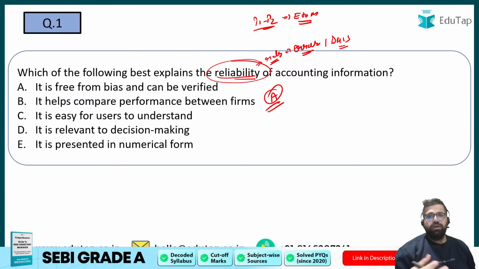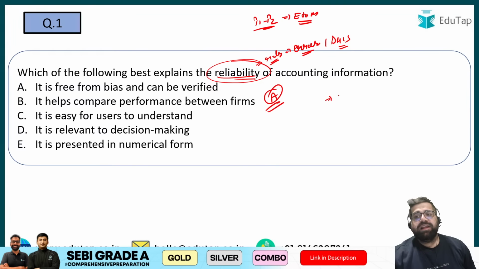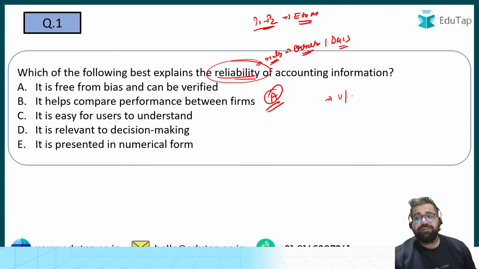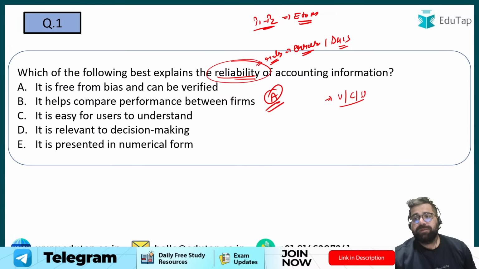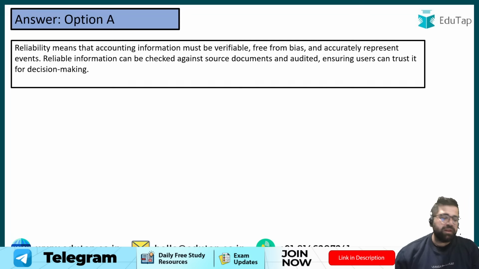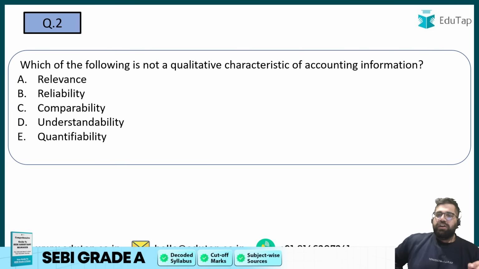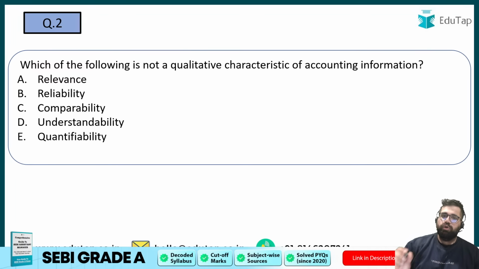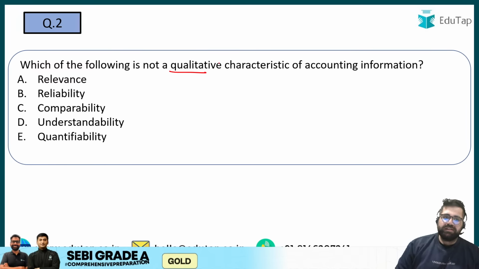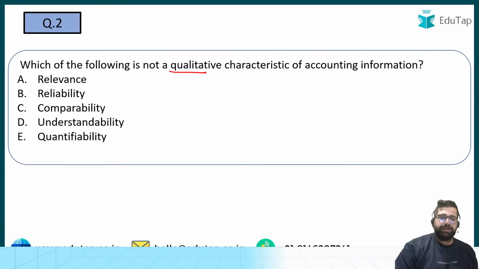But there are some more qualitative characteristics. They go like this: understandability, comparability, uniformity and so on. I hope you are aware of all those qualitative characteristics because they are definitely important for your exam. The correct answer for question number 1 is option A. Now question number 2. Which of the following is not a qualitative characteristic of accounting information? Relevance, reliability, comparability, understandability, or quantifiability.